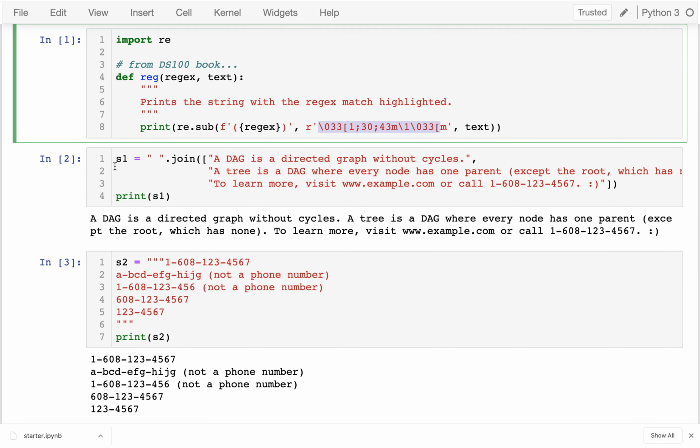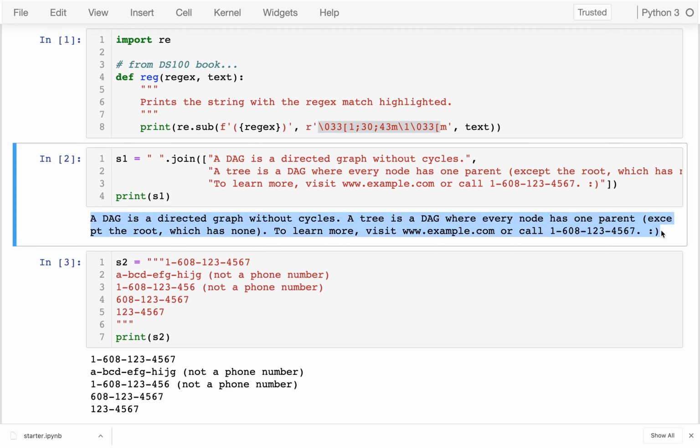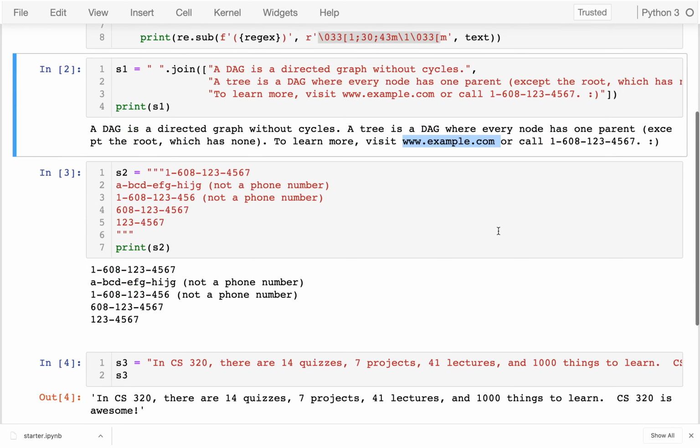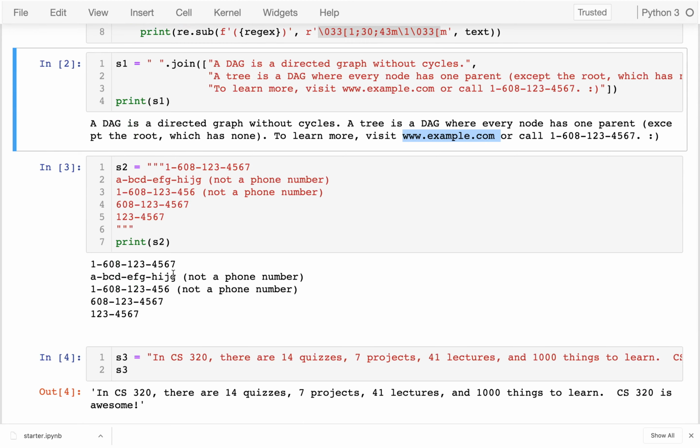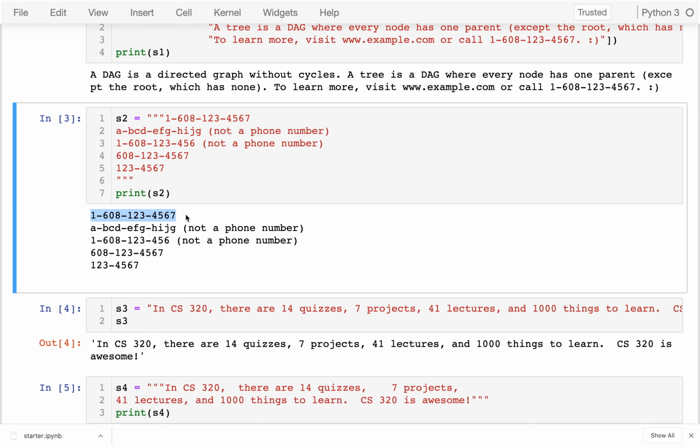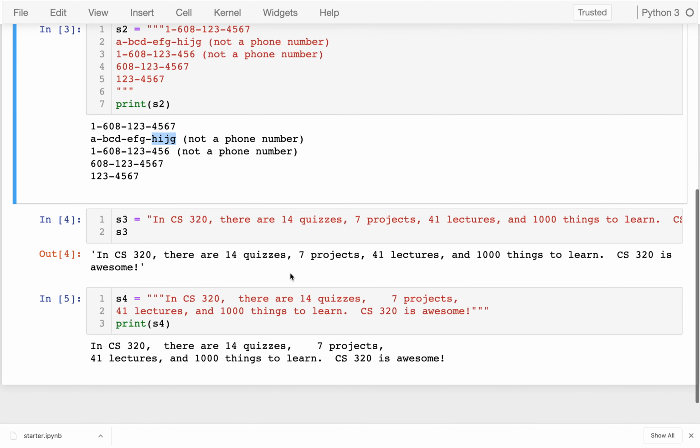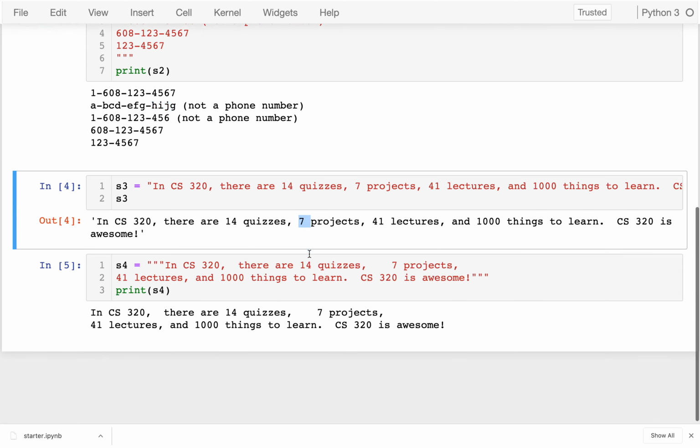And so then what I have is a bunch of strings that we're going to search for. So for example, the kind of question I might ask is, what is a phone number inside of here? Or what is a URL? Or what is an email address? I guess there's no email address here, but I could ask those kinds of questions. I could try to match different kinds of phone numbers. You can see like later we're going to look at, this is a phone number, this one's not quite because it doesn't have enough digits. This one's not because it has letters. And so how can I write a little regular expression that captures exactly the ones I want? How can I pull out how many projects there are in the course? And lots of details like that.